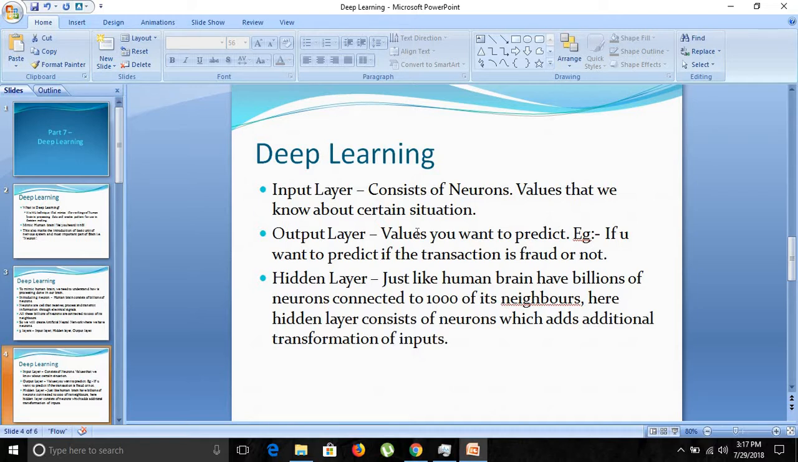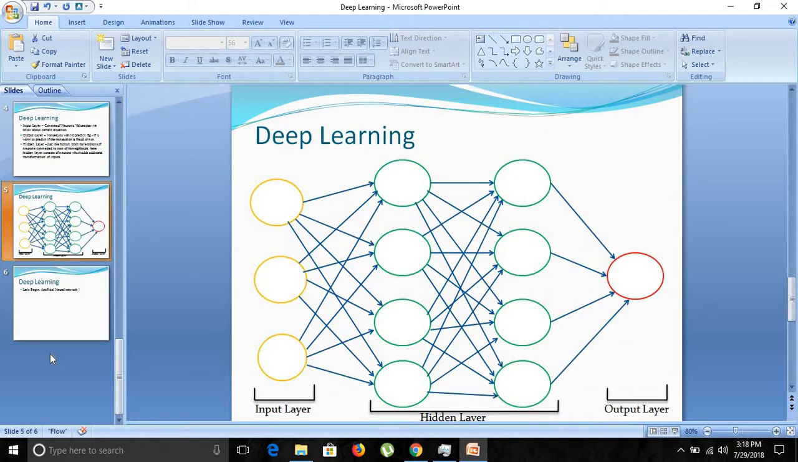And the middle layer is the hidden layer. Just like human brains have billions of neurons connected to each other, here we have a hidden layer which consists of neurons which add additional transformation of inputs. All these layers, input layer, hidden layer and output layer, consist of neurons. Each of these layers will contain neurons, and all those neurons will be connected to each other, and they will produce the output. I will just show you the diagram as well in the later part. Yes, so here it is.